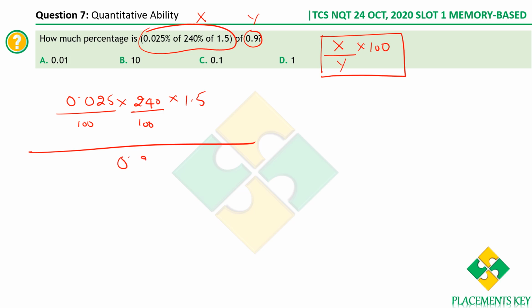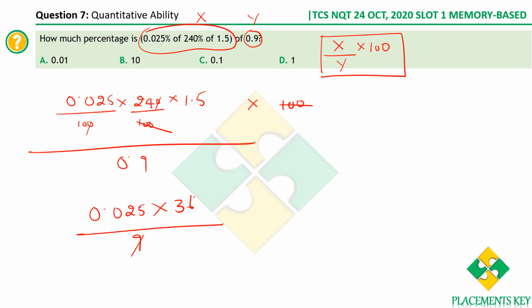The y value is 0.9 into 100. Now what happens? The zeros get cancelled. Let's simplify this. A 0 gets cancelled. Now 24 into 1.5. So 24 into 1 is 24, 24 into 0.5, half of 24 is 12. So 24 into 1.5 is 36. So 0.025 into 36 divided by, you have a 10, you have a 0.9. 10 into 0.9 is 9. Now everything else got cancelled. Let me repeat, you've got the zeros cancelling, you've got the 10s cancelling, then 24 into 1.5 is 36, 10 into 0.9 is 9.